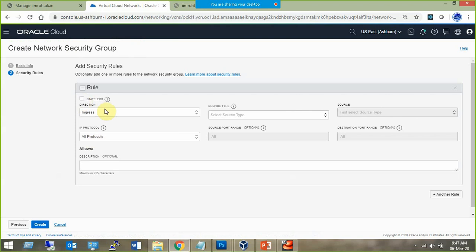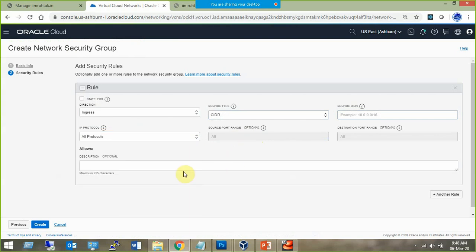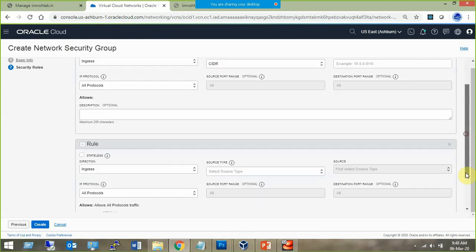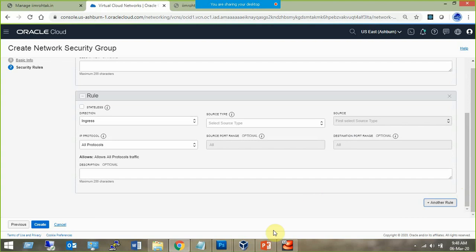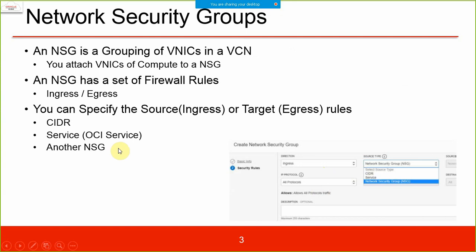which is stateless or stateful, ingress or egress, source type CIDR or service or another NSG, you specify that. Then you fill in the details of which protocol you want, all the protocols are mentioned, and allow or deny, and the description. If you want to add multiple rules, you can click here to add more rules. So you can keep on adding the rules one by one. This is how you add the rules to the NSG. This is the screenshot given here, specifying the rules.